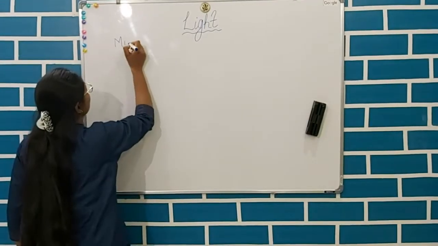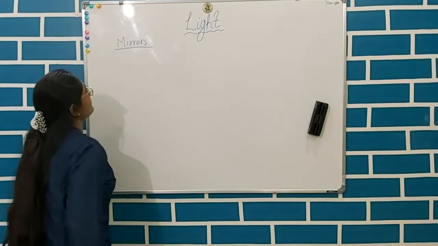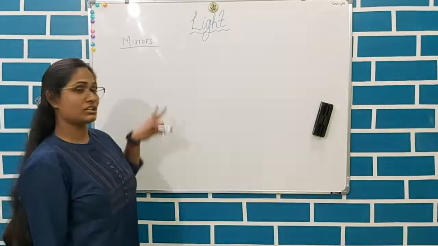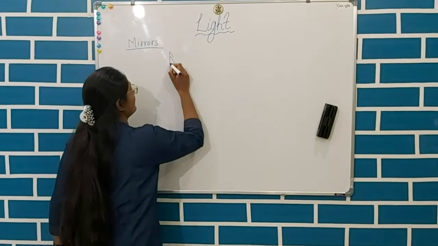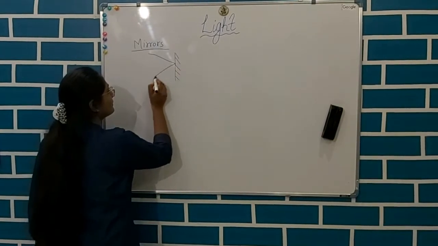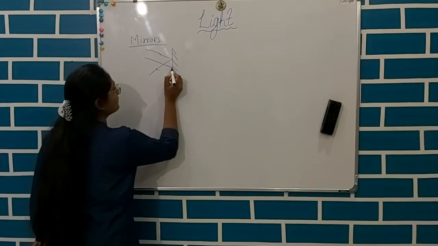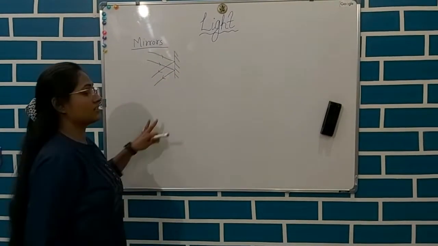Mirrors. Mirrors are like glasses, but the only thing common is that a mirror has one side polished, and that side always reflects the light. Mirrors are of two types.